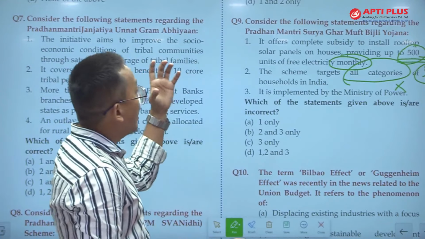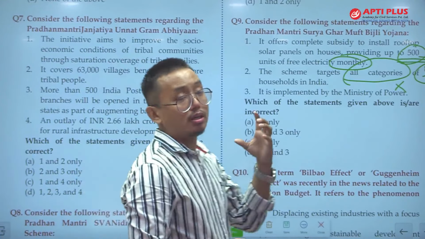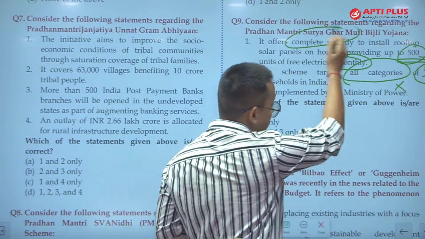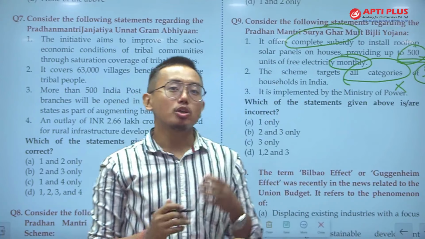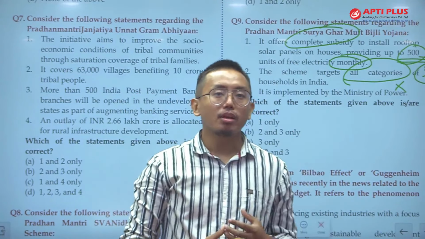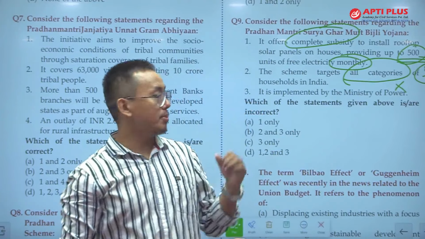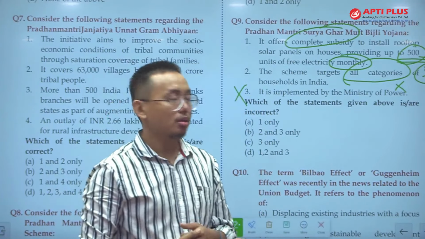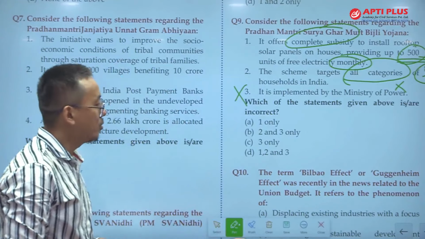So far as the Surya Ghar Muft Bijli Yojana, the name itself suggests that it is a solar power related scheme. That means it is under the Ministry of Renewable Energy, not the Ministry of Power. So this is again an easy statement to cancel out. So what is the answer?